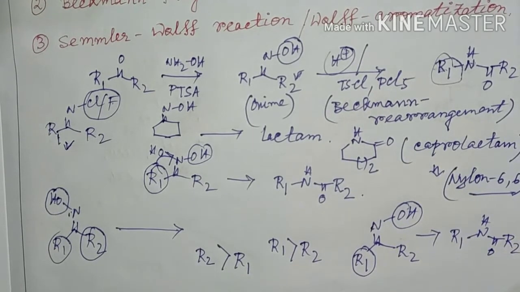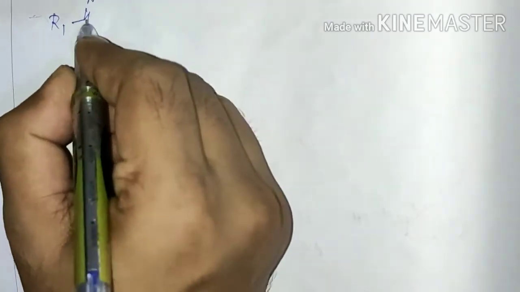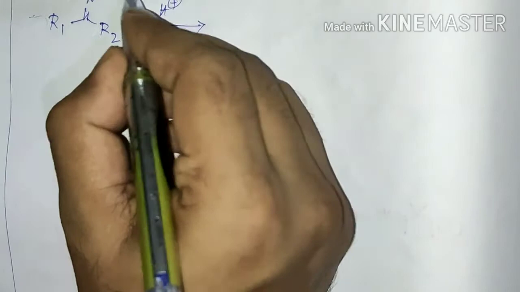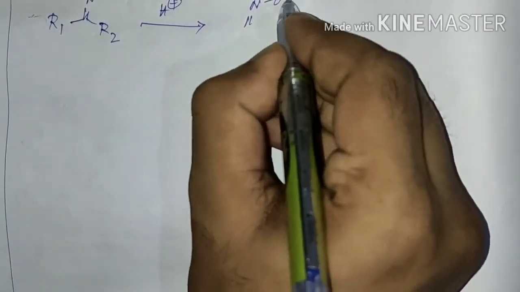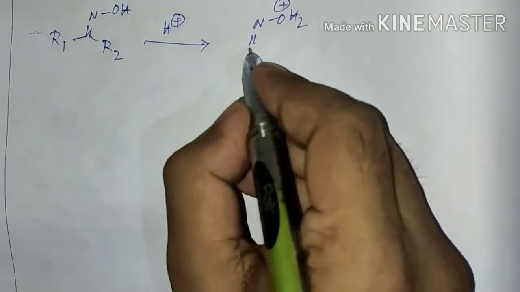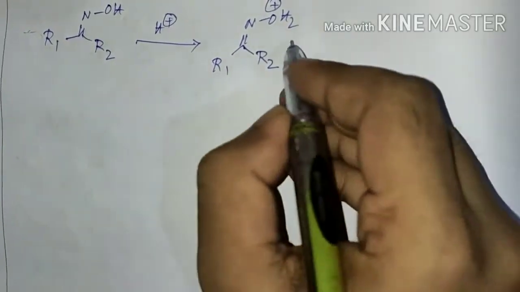Now let's see the mechanism of this reaction. It is quite simple. In the first step, acid will protonate this hydroxyl group and it will get converted to a good leaving group, that is OH2 plus.